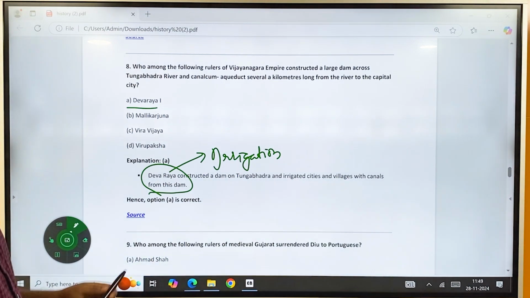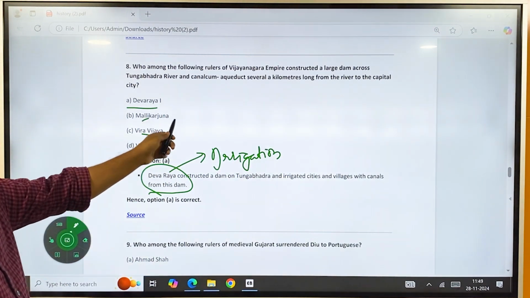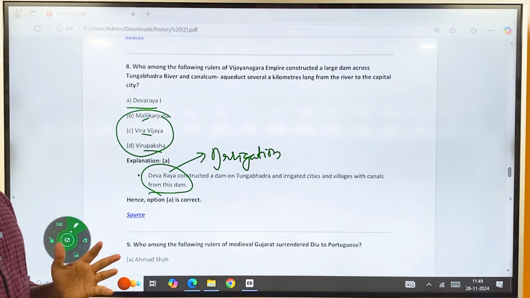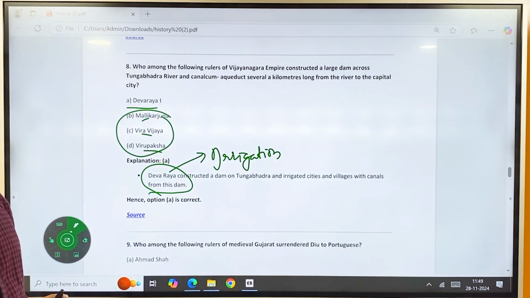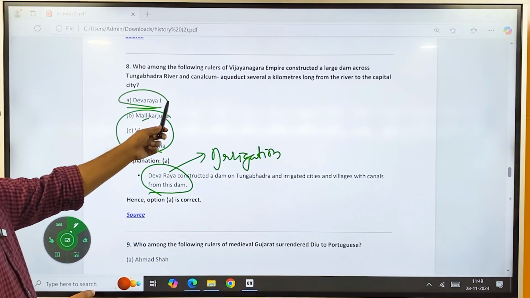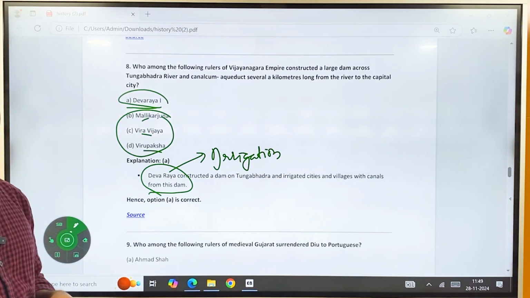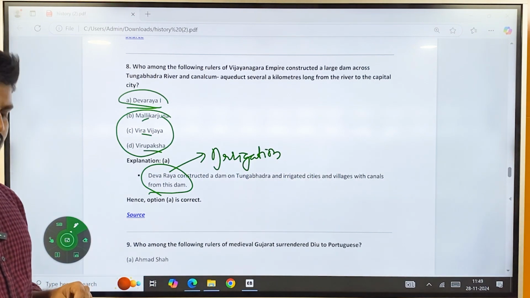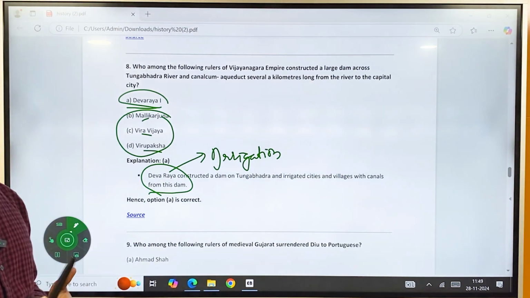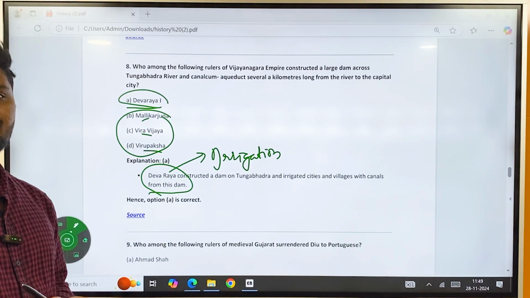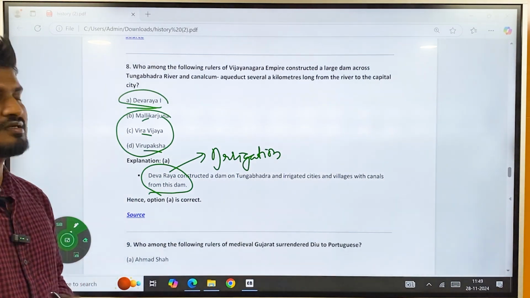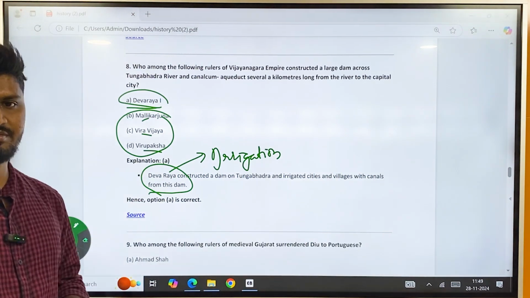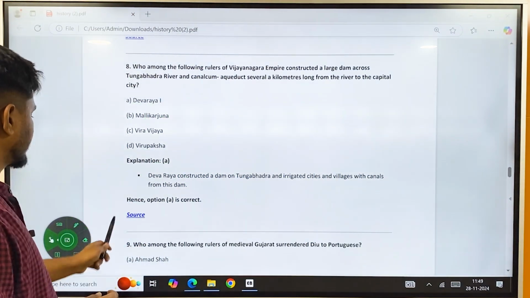Here Mallikarjuna, Veeraraya, Virupaksha, these are important kings, but they didn't have any impact on either the administration or the polity of the Vijayanagara kingdom. So very important rulers are Devaraya 1, 2, and then Sri Krishna Devaraya, then Aliya Ramaraya. Any issue might have happened in these kings only, whereas Sri Krishna Devaraya focused on conquest and administration, and Aliya Ramaraya focused on consolidation and his fight with Bahmanis. Devaraya 1 is the one who focused on the betterment of people. So the correct answer here is Devaraya 1.